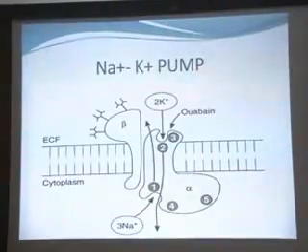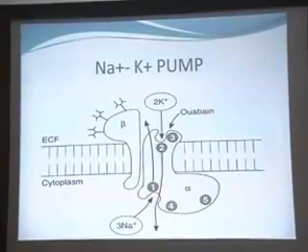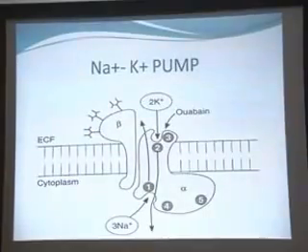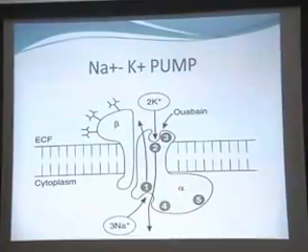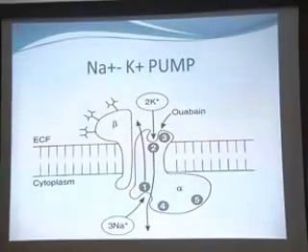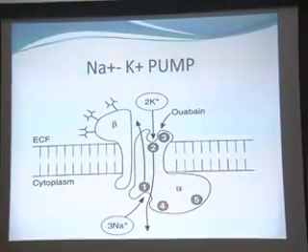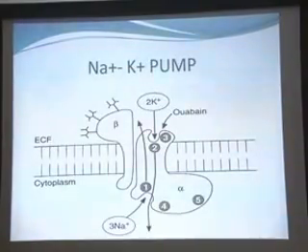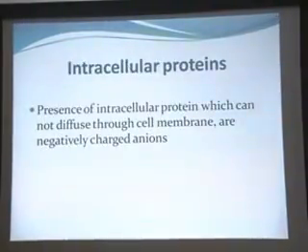Here is a diagram showing the sodium-potassium pump. Two proteins are important, both through-and-through proteins: one is the alpha 1, and the other is the beta 1. The following sites are present on the alpha: one for sodium, another for phosphorylation, one for ATP binding, a second one for potassium, and a third one for ouabain. The sodium-potassium pump transports 3 sodium outside and brings 2 potassium inside, making the cell more negative inside.